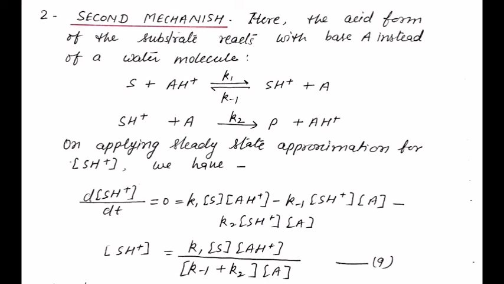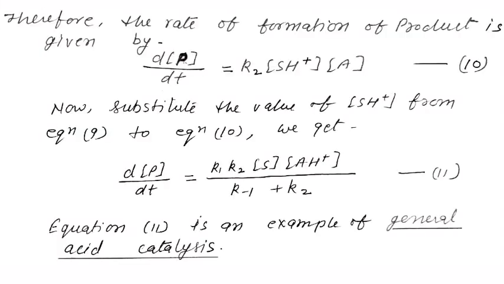Second mechanism. Here, the acid form of the substrate reacts with base instead of a water molecule. On applying a steady state approximation for protonated substrate, we have equation 9. Therefore, the rate of formation of product is given by equation 10. Now substitute the value of protonated substrate from equation 9 to equation 10, we get equation 11. Equation 11 is an example of general acid catalysis.